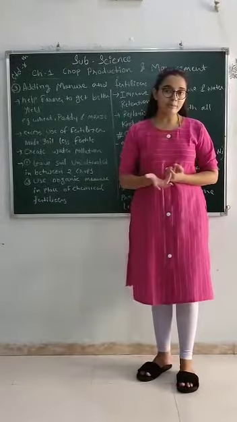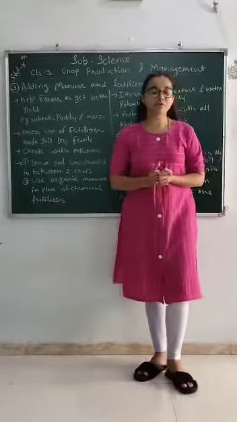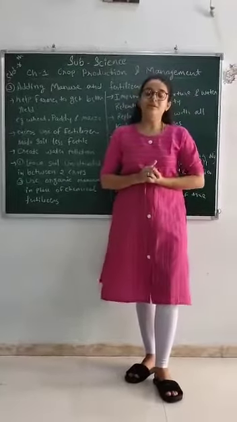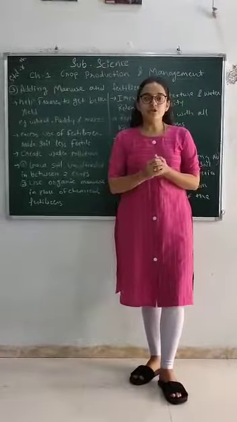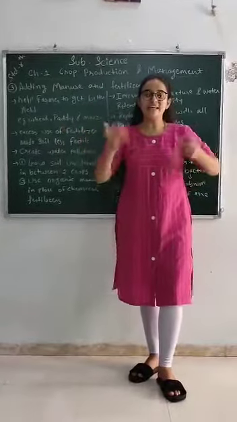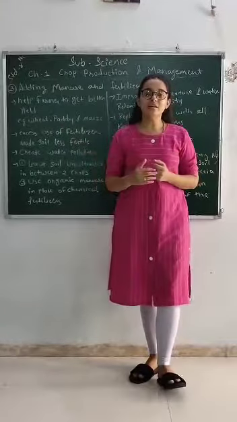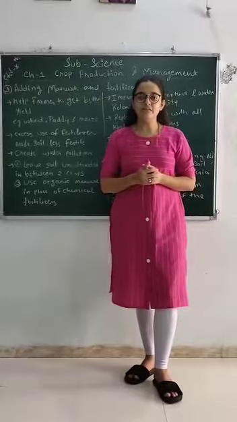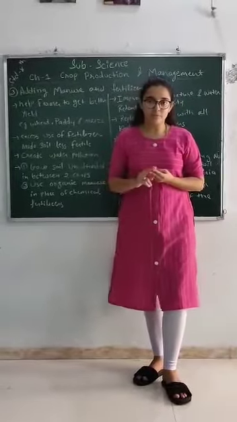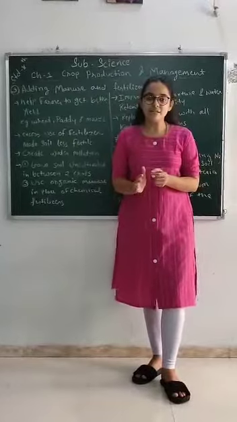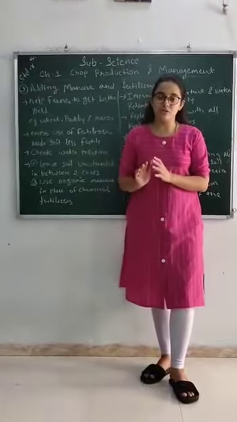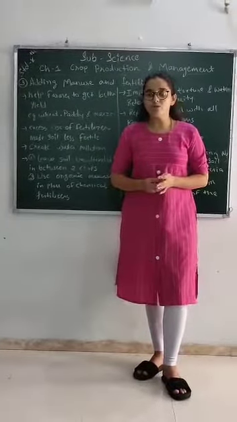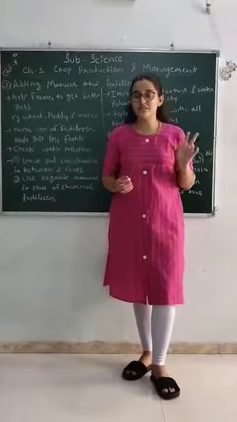How to make manure, how to prepare manure, that you know. Let me revise. First of all, collect all the dead parts of plants and animals, mix them and leave them for decomposition. How does it decompose? We know that small organisms called decomposers are there.